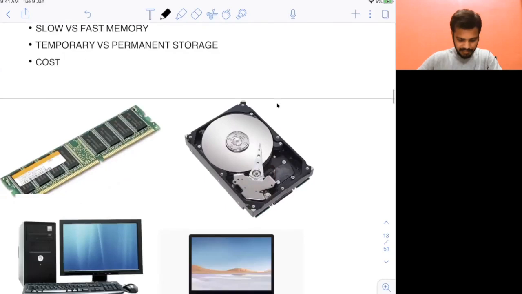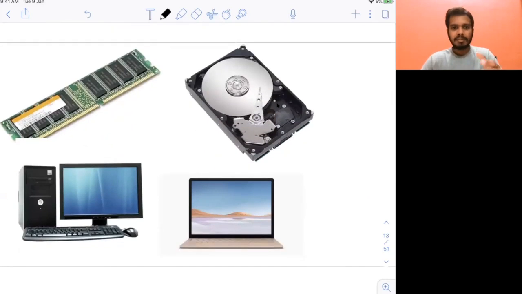Now let me show you some diagrams. You have four diagrams here, so let's consider the first one. This is actually your memory chip, that's the RAM. As I told you, it is used for temporary storage, and it's very fast and very costly. So this is your RAM here.